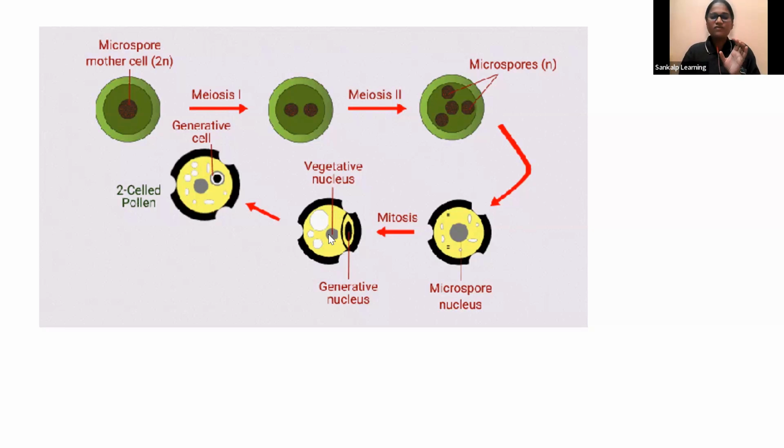The small one is called the vegetative nucleus. The generative nucleus will produce 2 male gametes. Which nucleus will produce 2 male gametes? Or which cell will produce 2 male gametes?